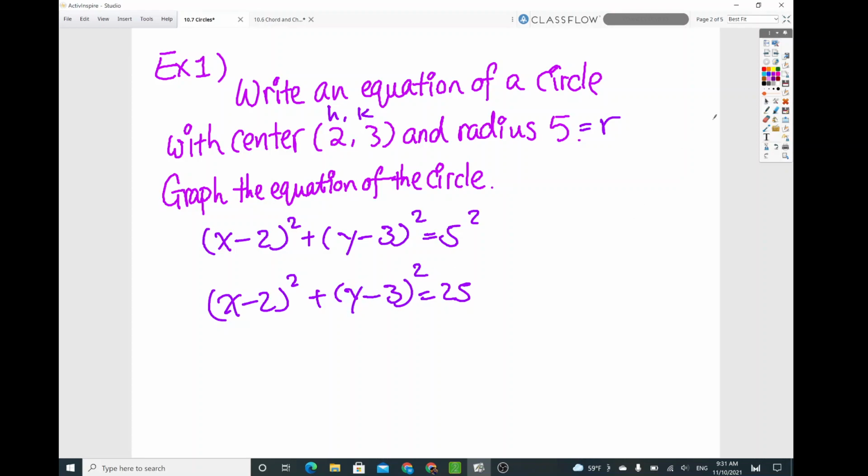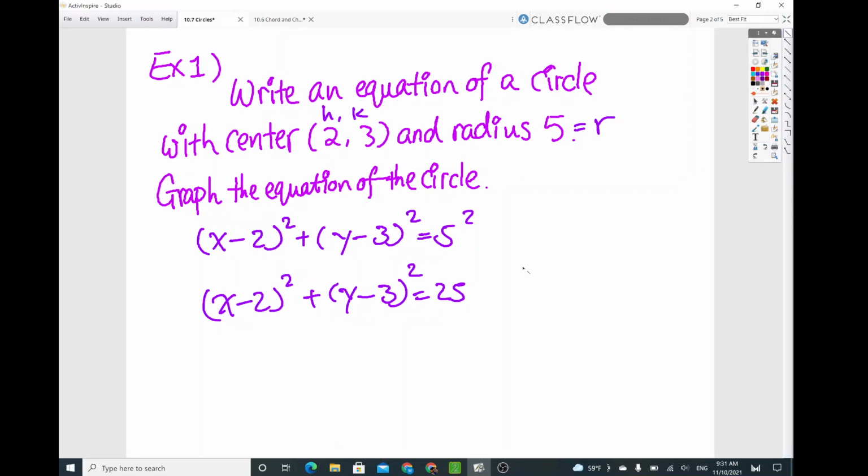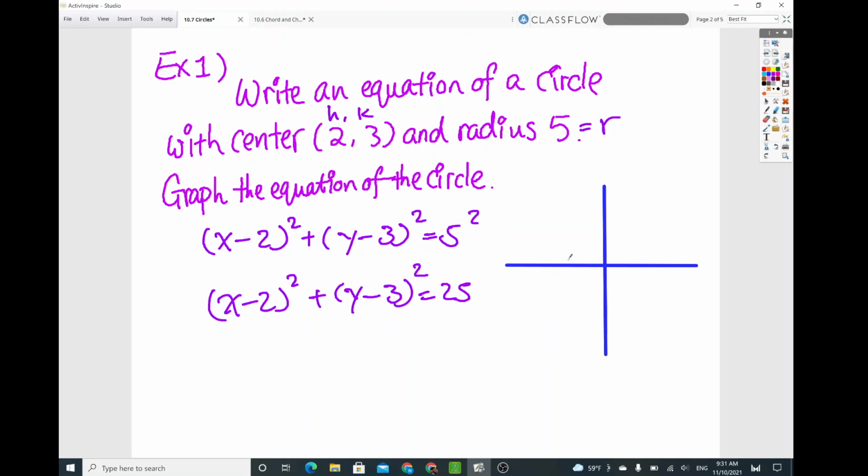And then to sketch the graph, we need the x-axis and the y-axis. Start out with the center. The center is (2, 3), so 1, 2 over, up 3. The radius is 5, so from the center you want to extend it 5 units to the right: 1, 2, 3, 4, 5 over here.